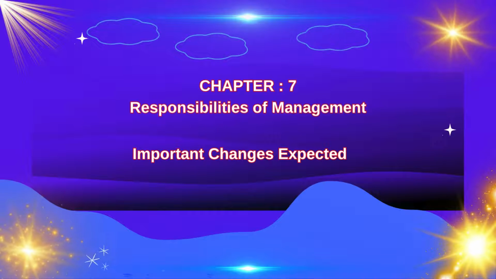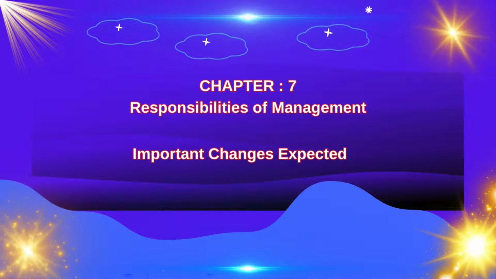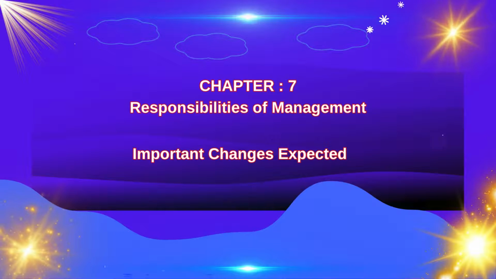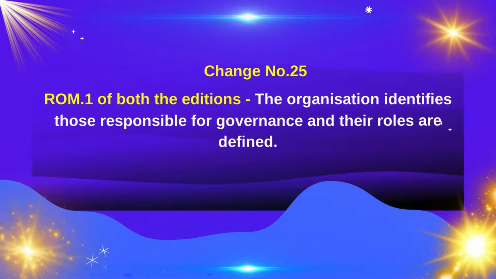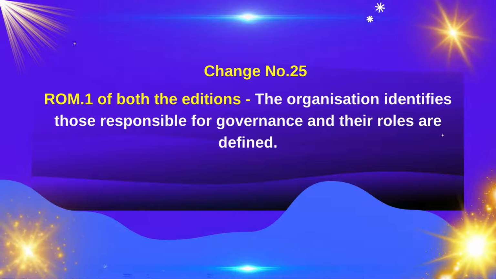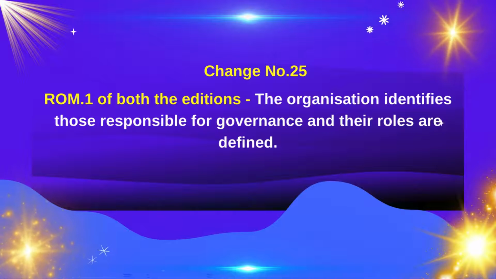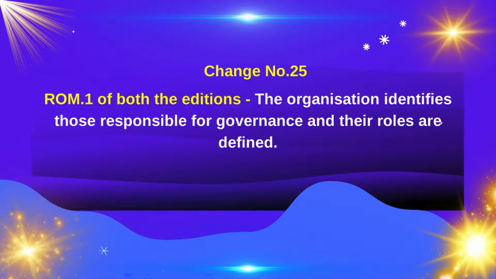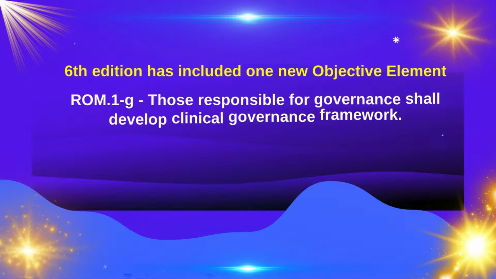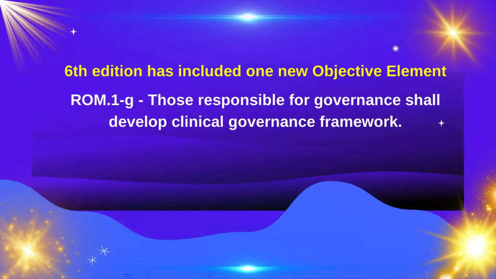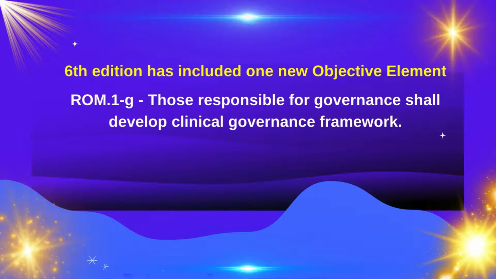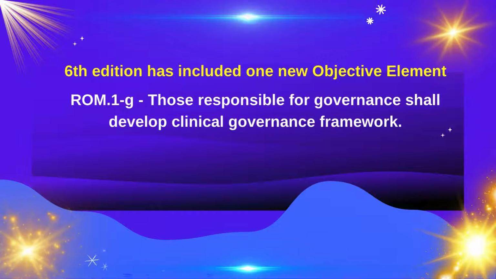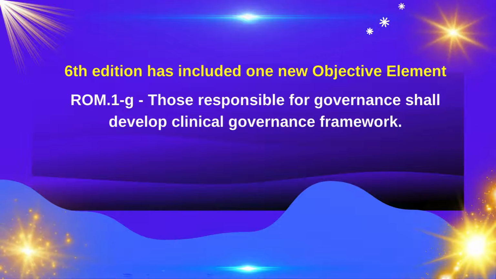Chapter 7, Responsibilities of Management. What are the important changes you can expect here? Change number 25. ROM 1 of both the editions state that the organization identifies those responsible for governance and their roles are defined. 6th edition has included one new objective element. This is ROM 1G, which states that those responsible for governance shall develop clinical governance framework.